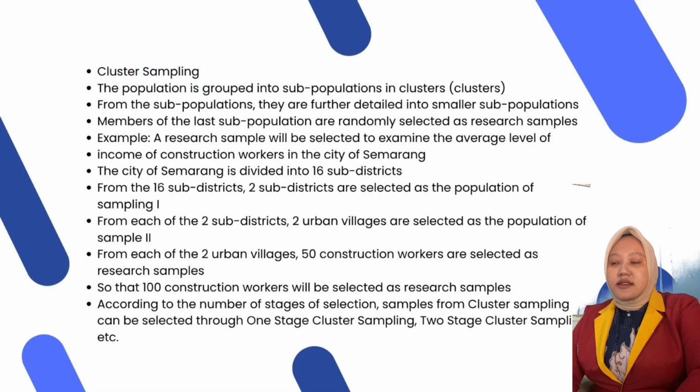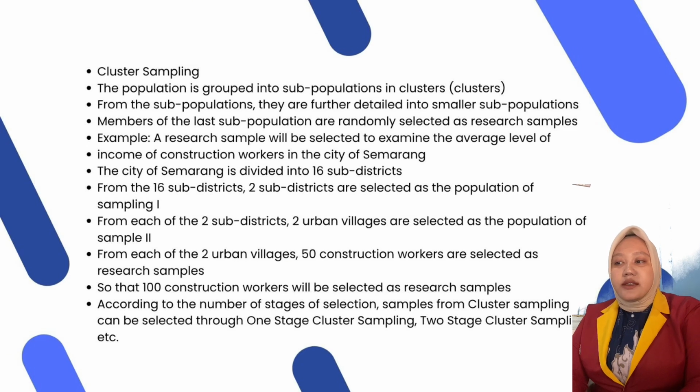Next, cluster sampling. The population is grouped into subpopulations in clusters. From the subpopulation, they are further divided into smaller subpopulations. Members of the last subpopulation are randomly selected as research samples. Example: a research sample will be selected to examine the average level of income of construction workers in the city of Semarang,